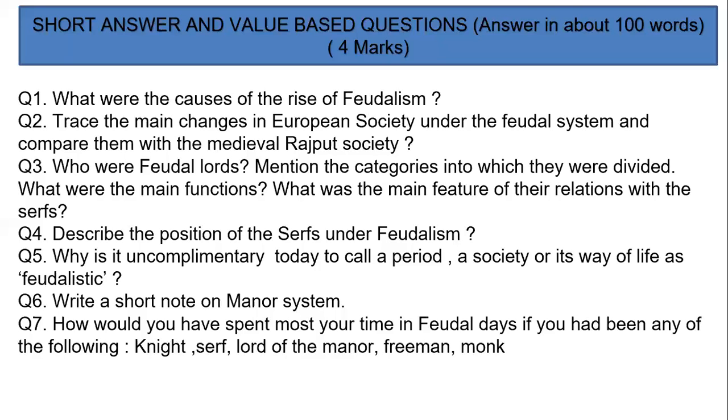Secondly, like the European knights, fighting was the main occupation of the Rajput chief. They took keen interest in the acts of chivalry. Thirdly, the Rajput chiefs also gave military assistance to the overlords in times of need. Fourthly, the peasants were fully exploited by the nobles. And lastly, there was lack of unity in both the cases, and wars and mutual conflicts were the order of the day. So there was a lot of similarity, so you have to point out the similarities over here.